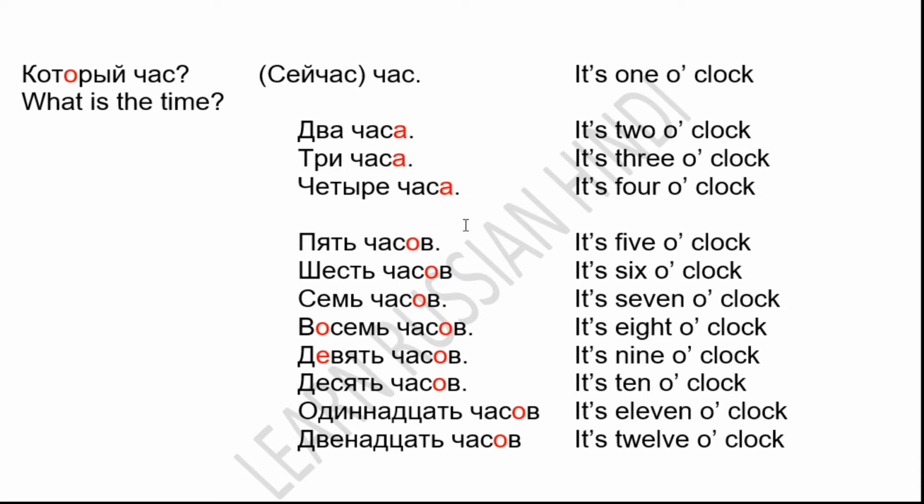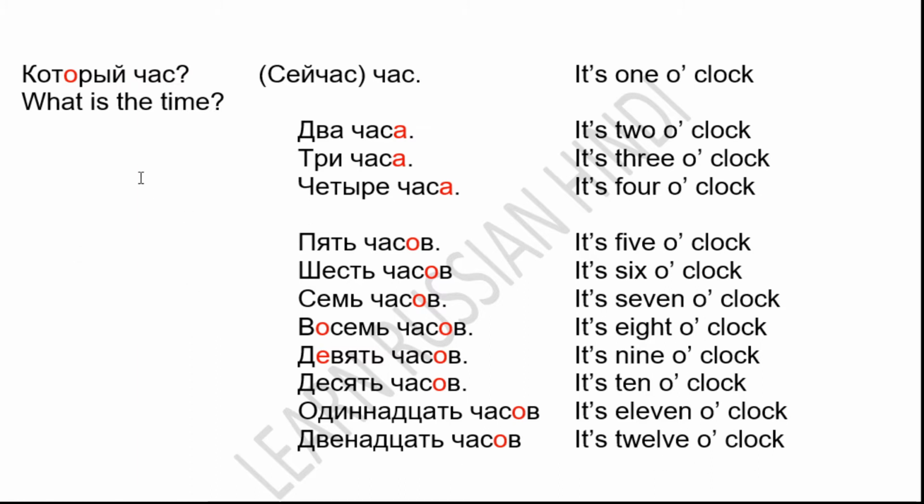And for 5 to 12 it will become chasov. Chasov. Though it is written chasov, the pronunciation is chisov. So pyat, shest, sem, vosem, devyat, desyat, odinnadtsat, dvenadtsat chasov. It's 5 o'clock, it's 6 o'clock, it's 7 o'clock, up to it's 12 o'clock.